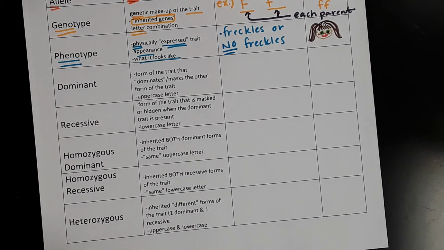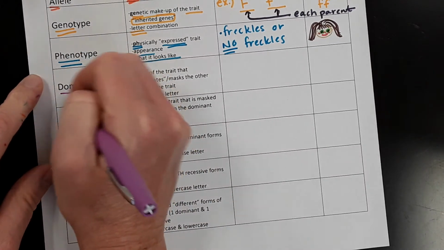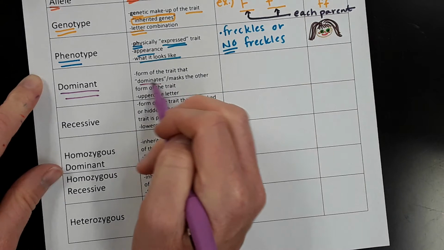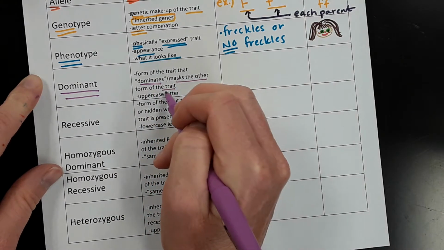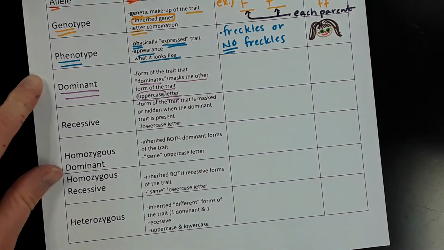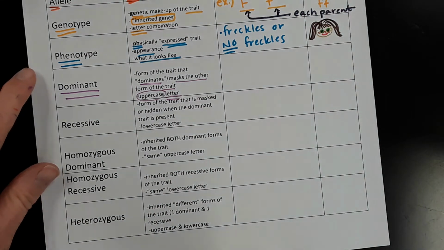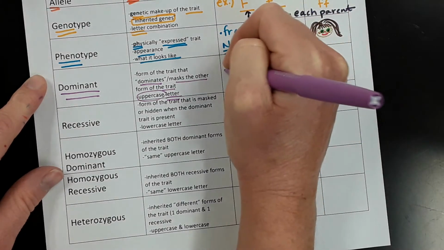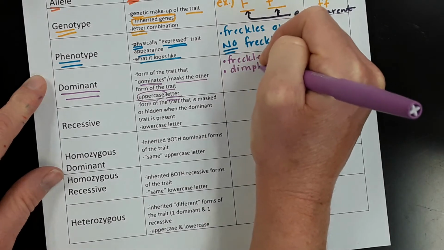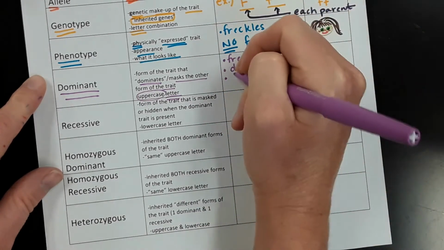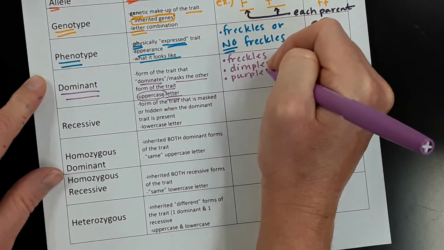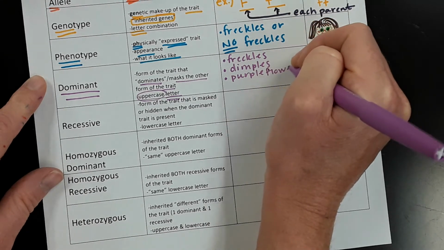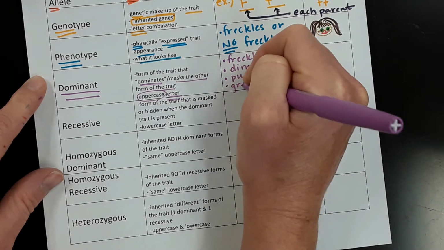So he imagined there had to be just two possible alleles. When there are only two alleles and one is dominant over the other, we call it a dominant trait. This is the form of the trait that dominates or masks the other form of the trait, and we use an uppercase letter to represent that. Some examples of things that are dominant, like I said: freckles are dominant to no freckles. Having dimples is dominant. In pea plants, purple flowers are dominant. In pea plants, green peas are dominant over yellow.